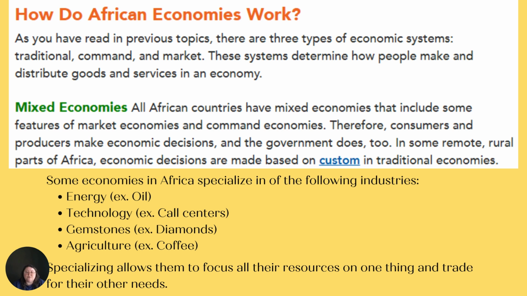In some remote rural parts of Africa, economic decisions are made based on custom in traditional economies. Some economies in Africa specialize in some of the following industries: energy, for example, oil production; technology, gemstones, and agriculture. Specializing allows them to focus all of their resources on one thing and trade with other nations for what they need.